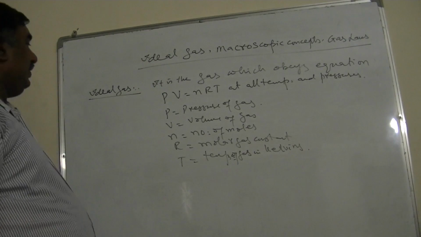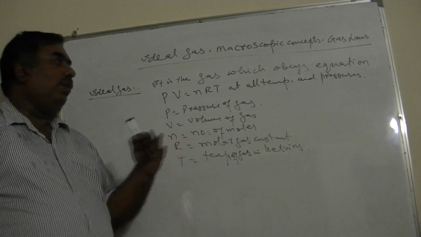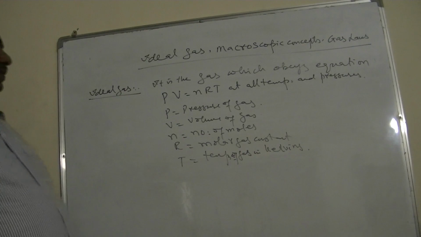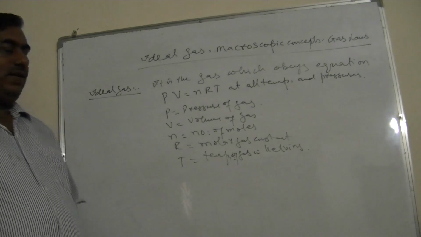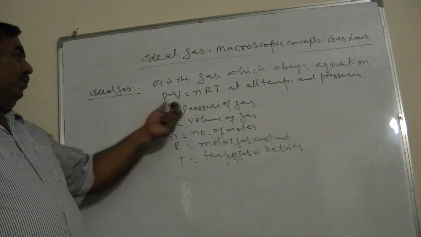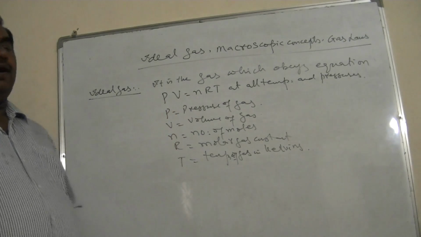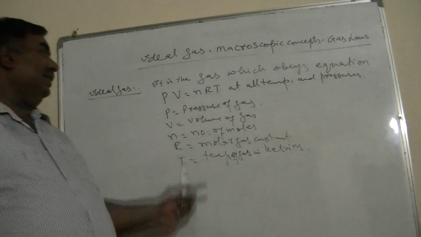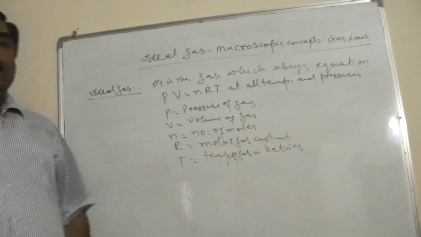So I will say a gas which obeys equation PV is equal to nRT, which I will describe later on. This is an ideal gas equation which obeys the equation PV is equal to nRT at all temperatures and pressures. Then that would be the ideal gas.